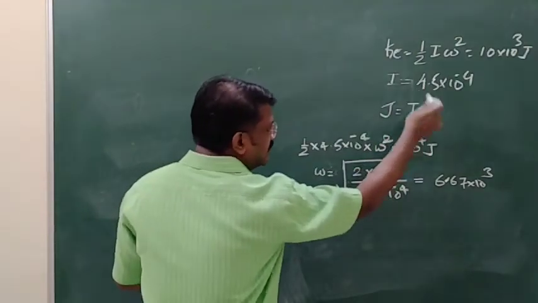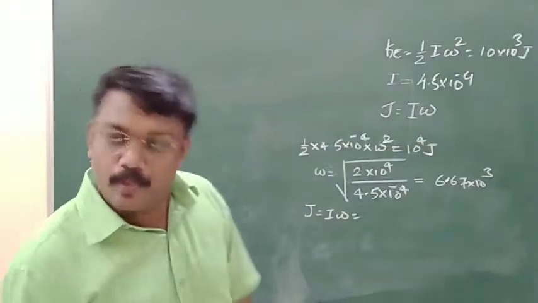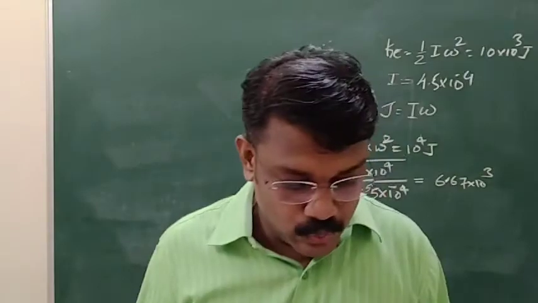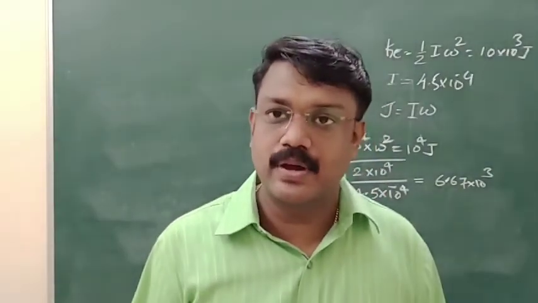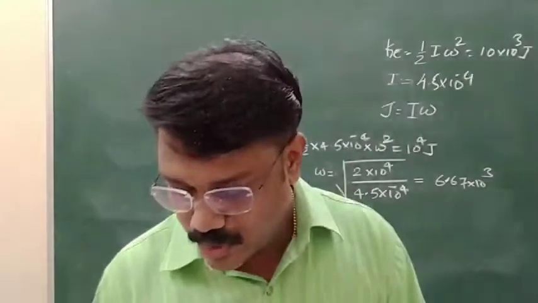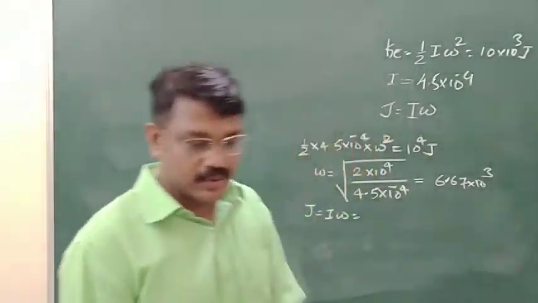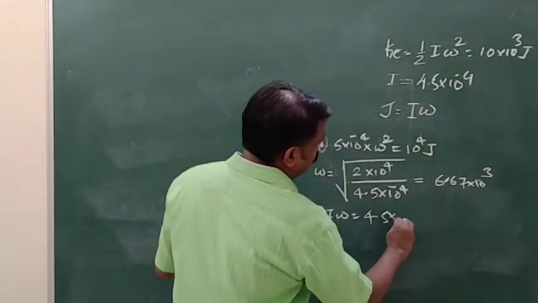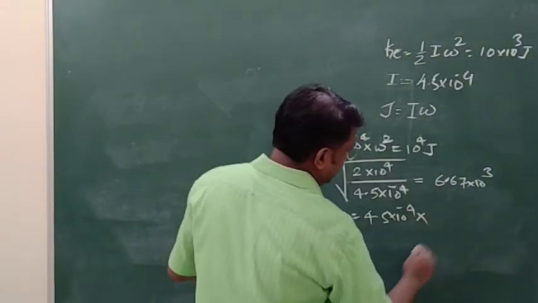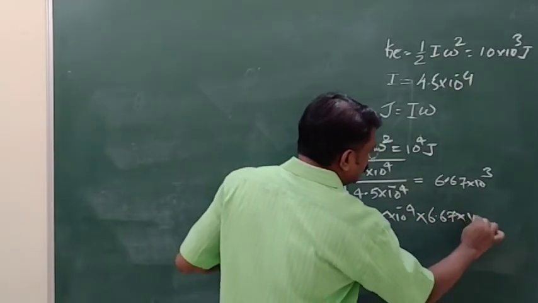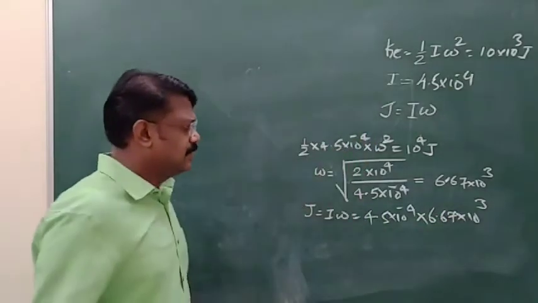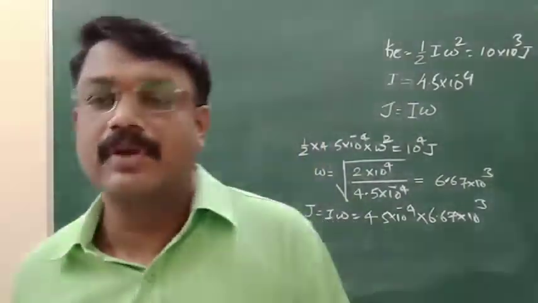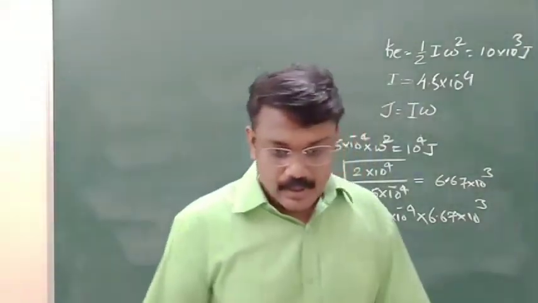You just substitute for I and omega to get the value of J, and it is found to be 3 kilogram meter square per second. Its answer is 3 kilogram meter square per second. I got it like that only. Let's just check: 4.5 into 10 to the power minus 4 multiplied by 6.67 into 10 to the power 3. Kilogram meter square per second will be the unit of J.